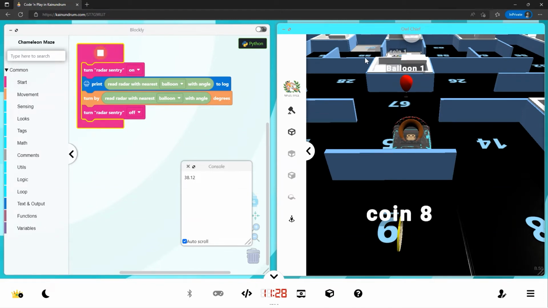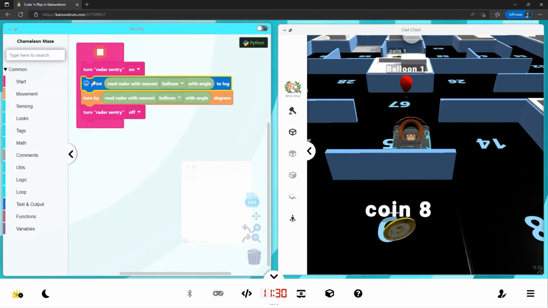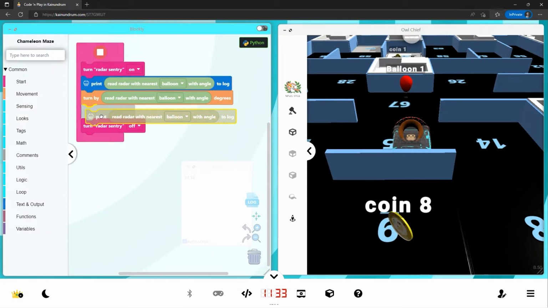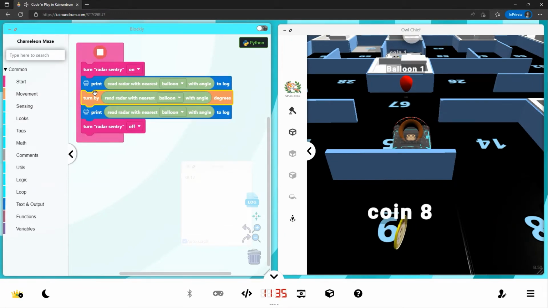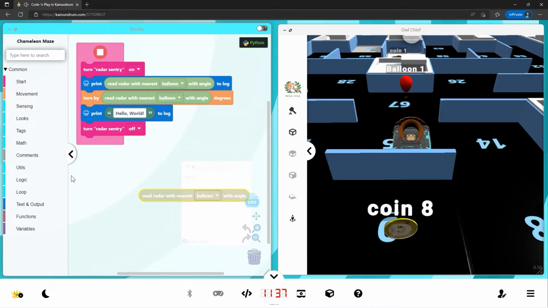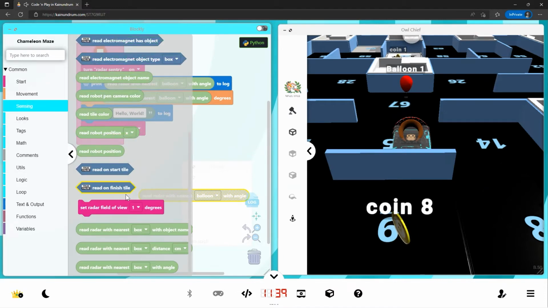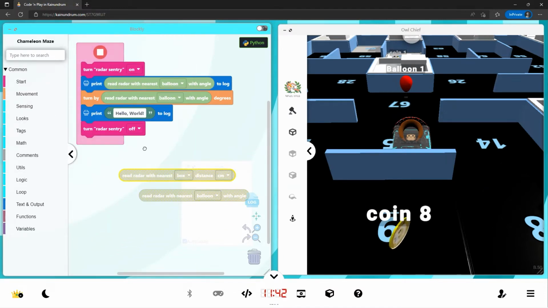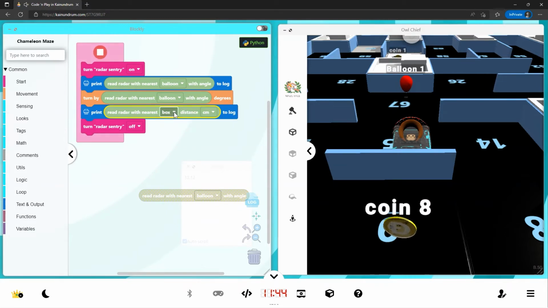But how do we get to the balloon now? Well, if we copy this code and remove that, let's go back into sensing and get the nearest distance. So we want to select a balloon. What is the distance to the balloon? The nearest balloon, that is.